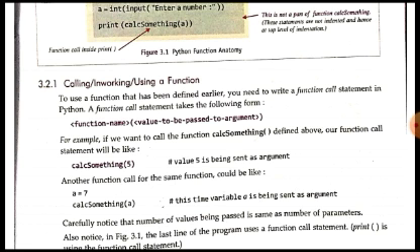This function call could also be inside another function. Like in the previous example, print is a function, and within the print function we have called this function calc something. So a function can also be called inside another function. Now, for example, if you want to call the function calc something defined above, you can also call it without the print statement. Like you can also write calc something 5. So here the value 5 has been sent as an argument.